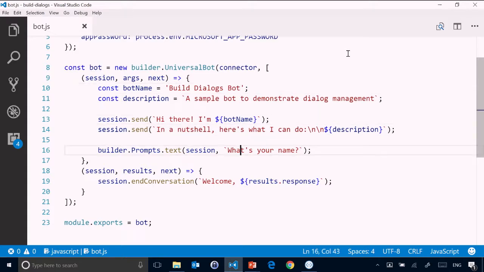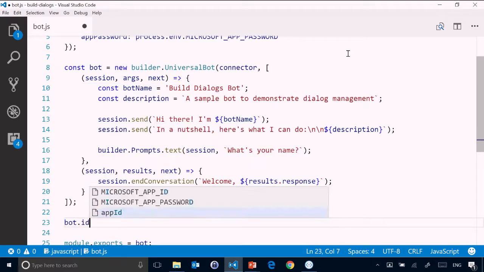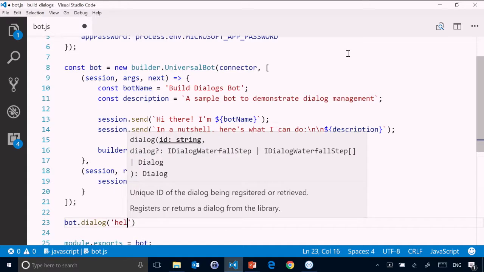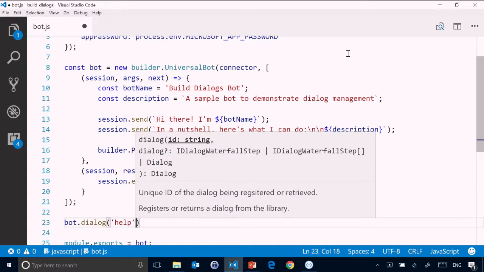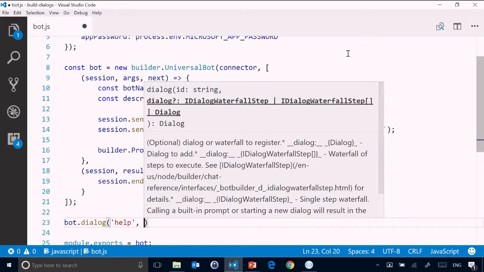Let's go ahead and add in maybe a help dialog. So we could give the user the opportunity to ask for help. The way that we can do this is by saying bot.dialog, and then giving this a name, and we'll call this help, and then specifying what we want the rest of the dialog to look like.